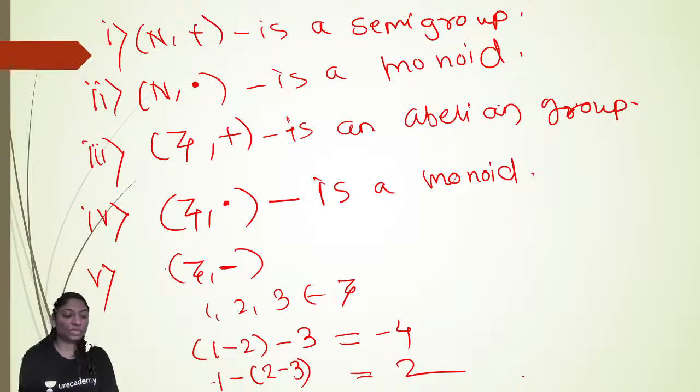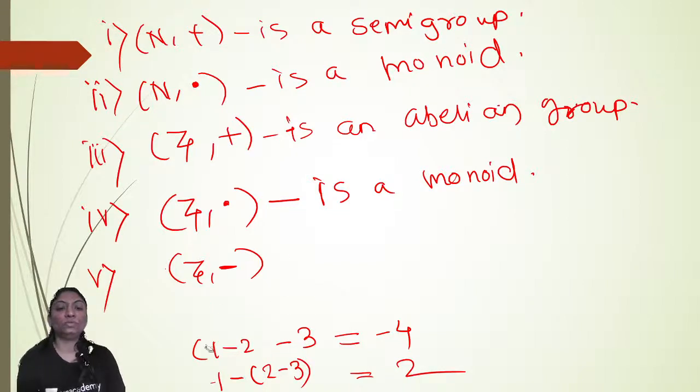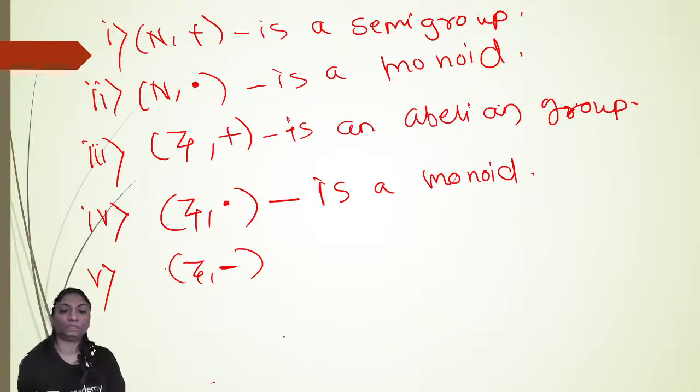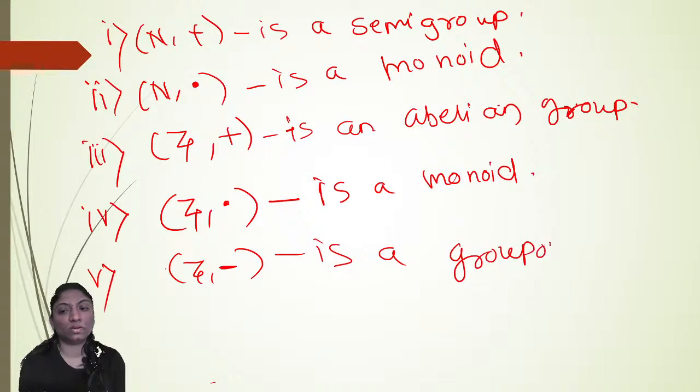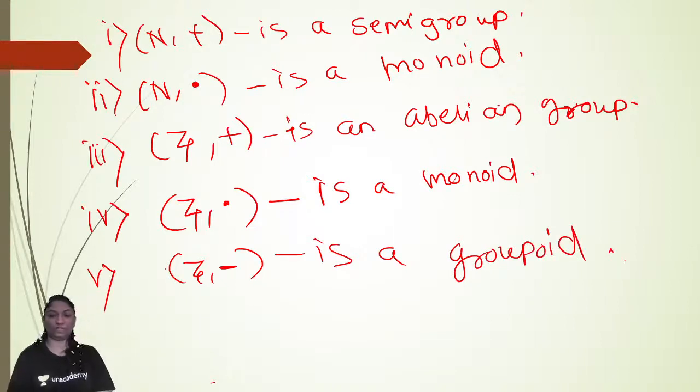So associativity does not hold in the set of integers with respect to subtraction. Therefore, Z with respect to subtraction is a groupoid. Only the closure property is satisfied.